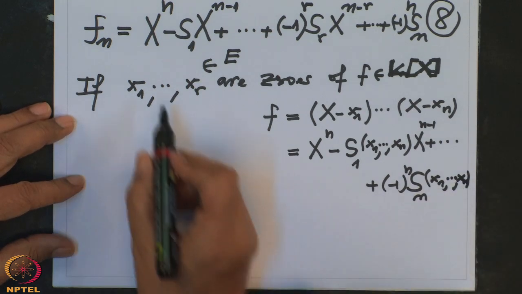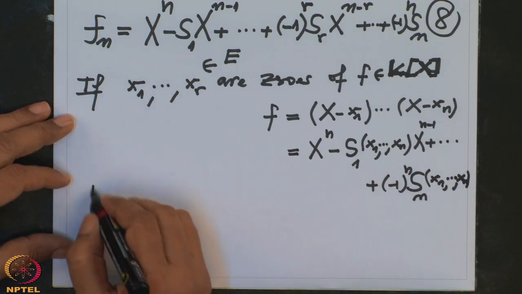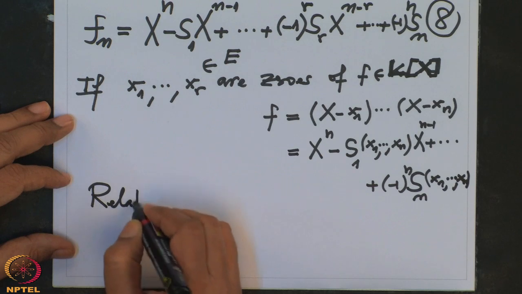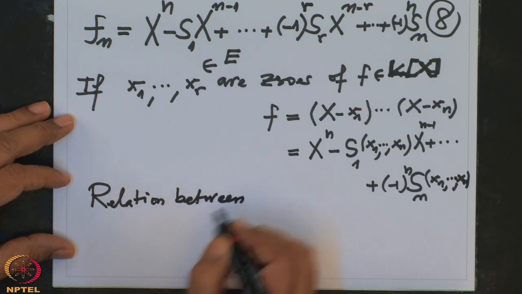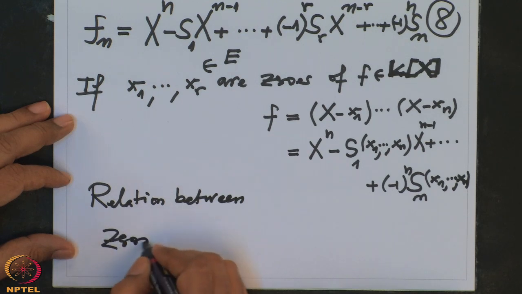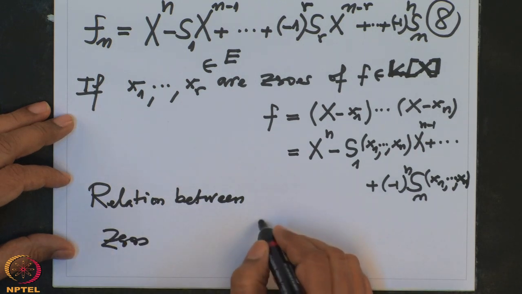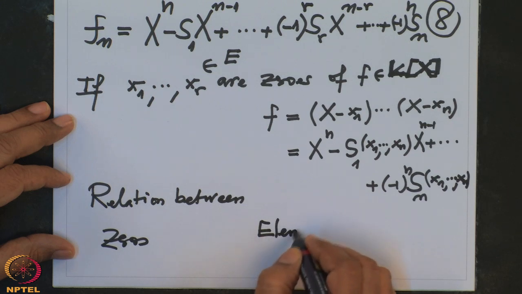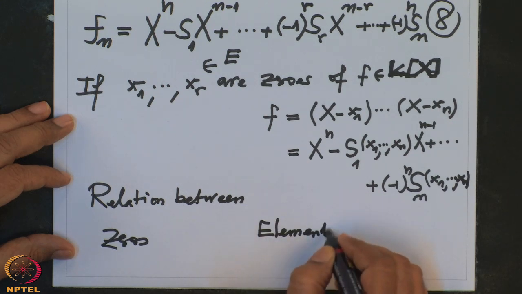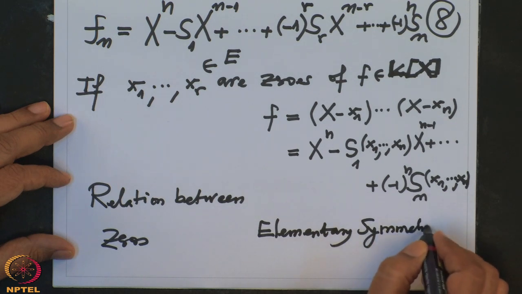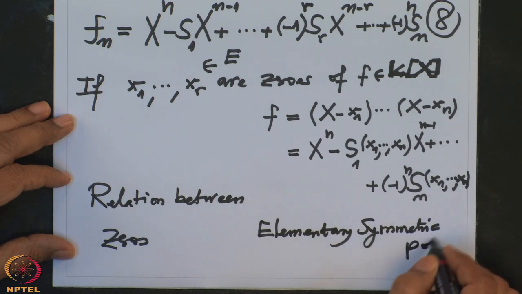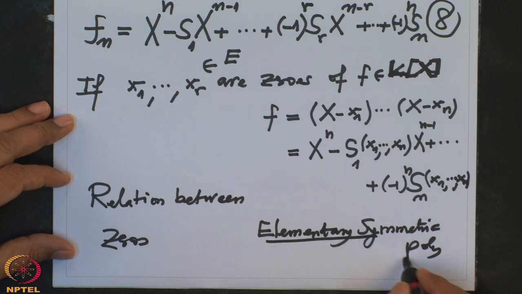So, this gives you a relation between zeros on one side, and on the other side elementary symmetric polynomials. Right?